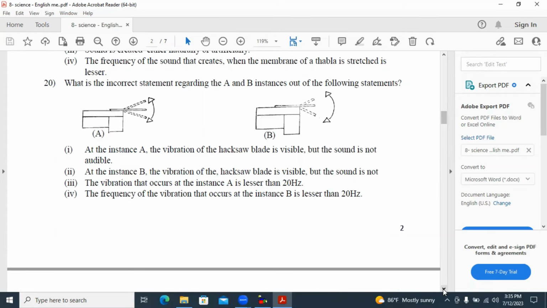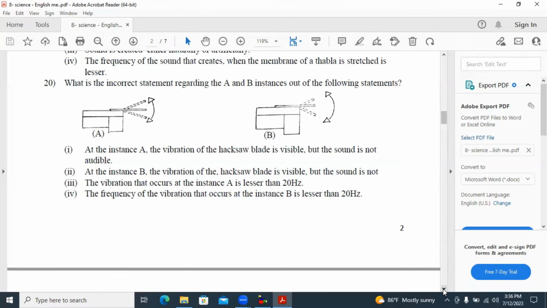In 2, at the instance B, the vibration of the hacksaw blade is visible, but the sound is not, is wrong. That situation is happening in A. Fourth one is also wrong. The frequency of the vibration that occurs at the instance B is lesser than 20 Hz is also wrong, because if it were less than 20 Hz, we can't hear. But in situation B, we can hear the sound. So 4 is also incorrect. 2 and 4 are incorrect statements. We'll see the first one. At the instance A, the vibration of the hacksaw blade is visible, but the sound is not audible.